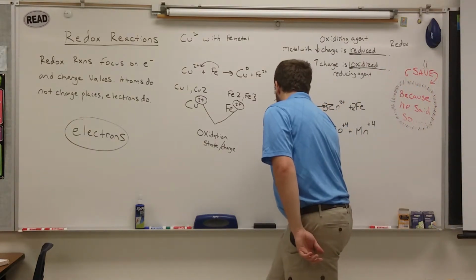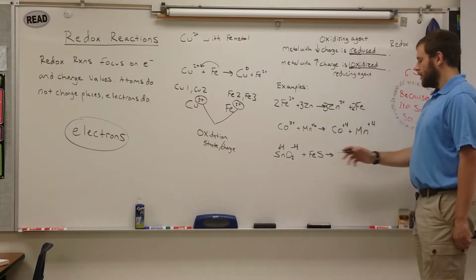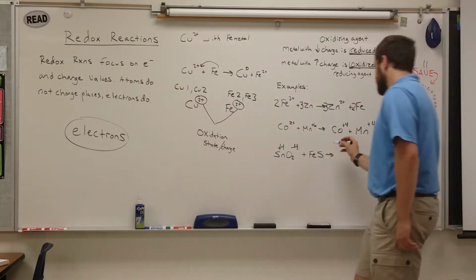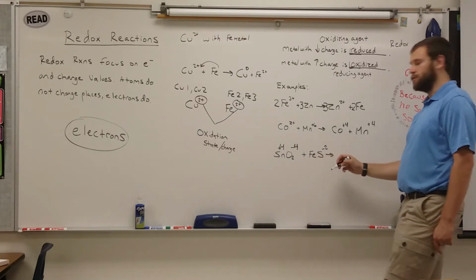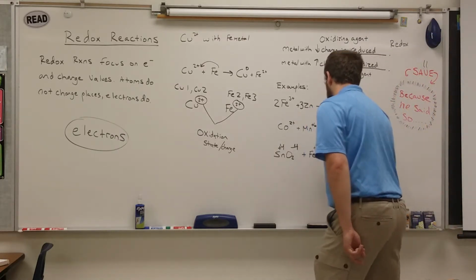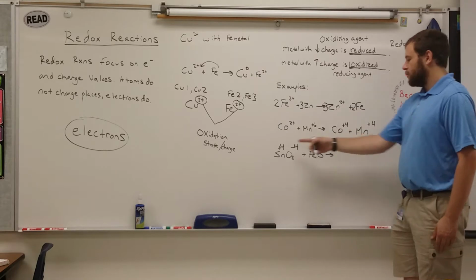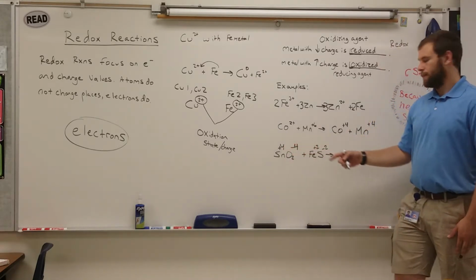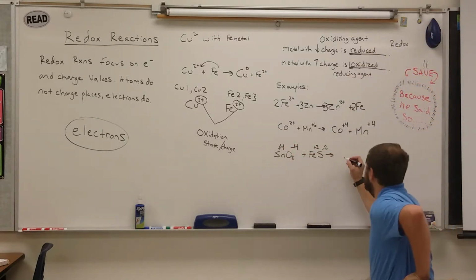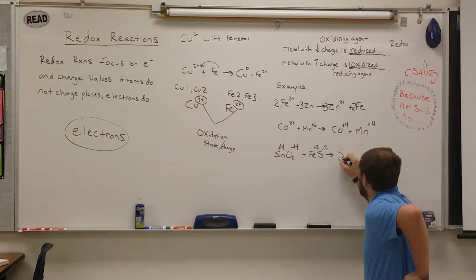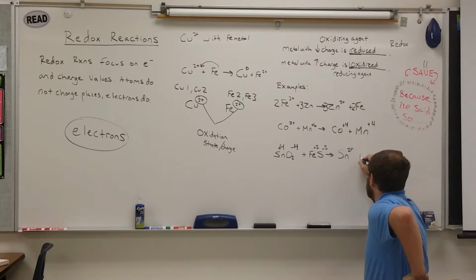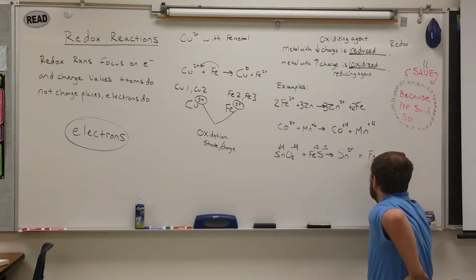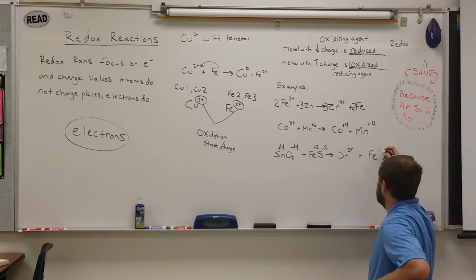So we know that Sn is +4. Over here, sulfur is -2, and there's 1 iron, so that iron must be a +2 charge. That means this one must be the one being reduced. Tin can go from 4 to 2, so we'll have tin come over here, and it's going to be paired with an iron that is going to increase because something has to be oxidized.